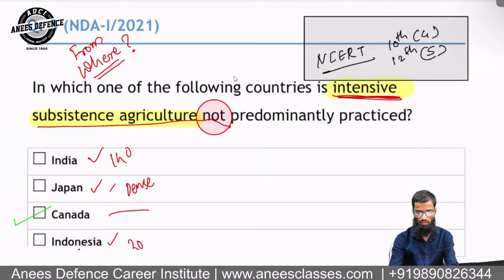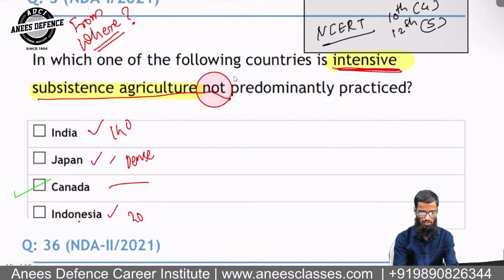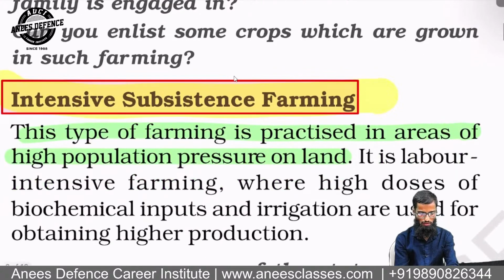Look at this. I'm unable to do, let it be. So this is the word intensive subsistence agriculture. Okay, and if I show you, here is the word intensive subsistence farming. So here is the answer. This type of farming is practiced in areas of high population pressure.